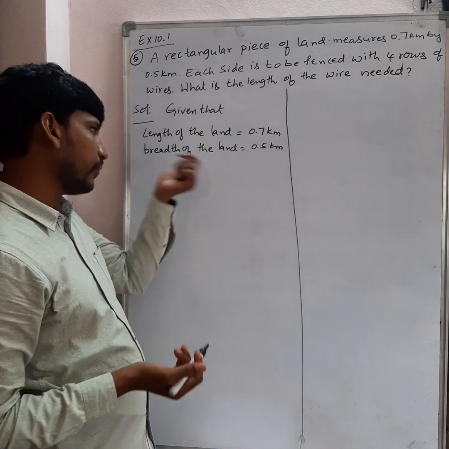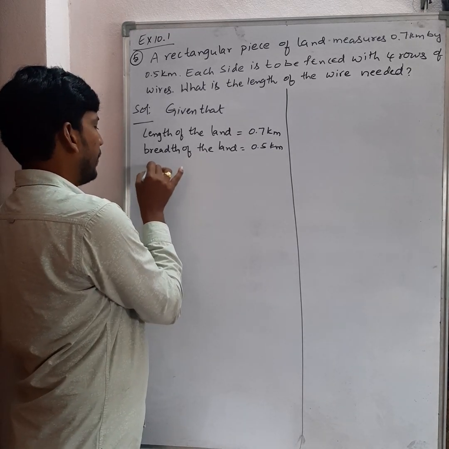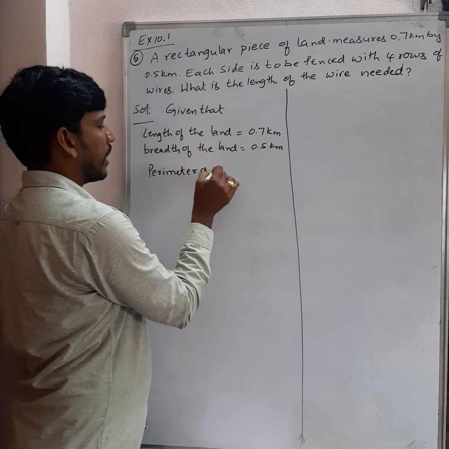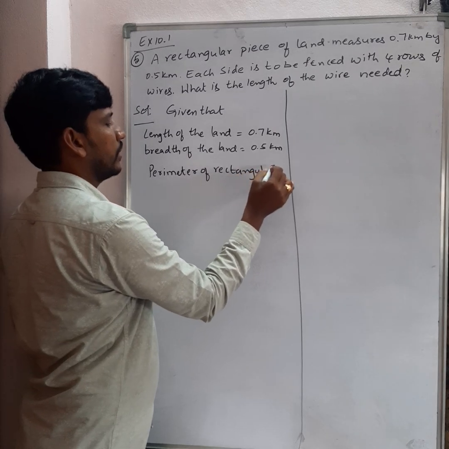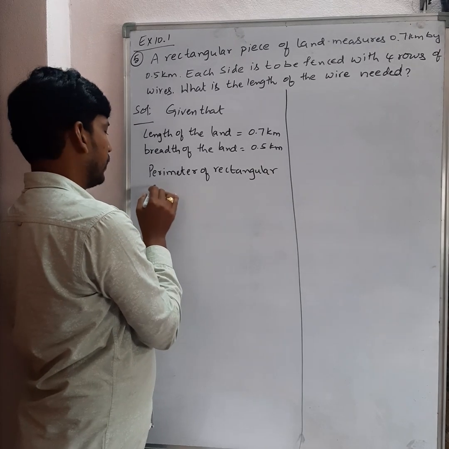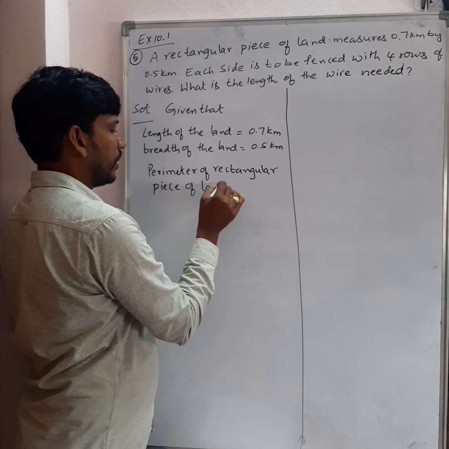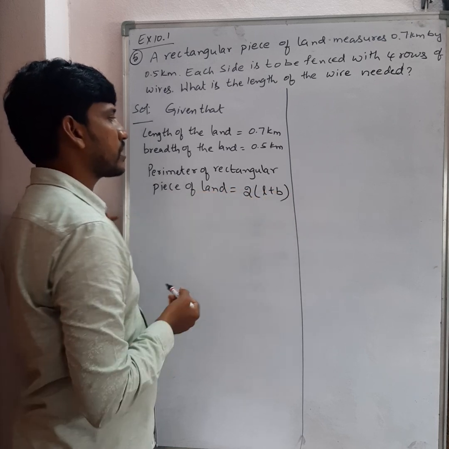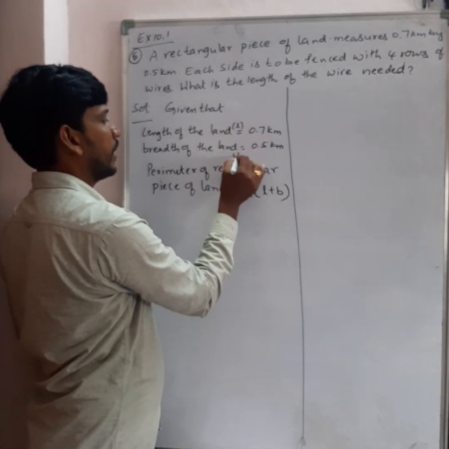So first of all, what you are going to do? Find the perimeter of the rectangular land. Now, what is the perimeter of a rectangle? Perimeter of a rectangle is equal to the formula. Anyone? Right. Perimeter of the rectangular piece of land is equal to 2 into L plus B. Already we discussed, let us take this is L, this is breadth.